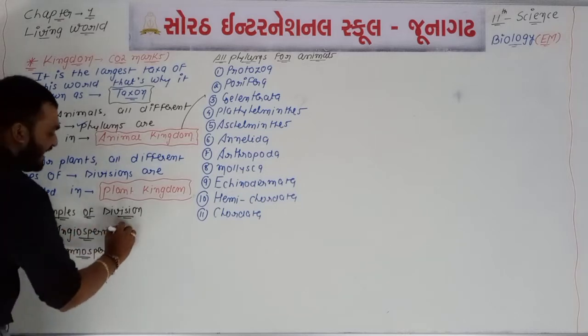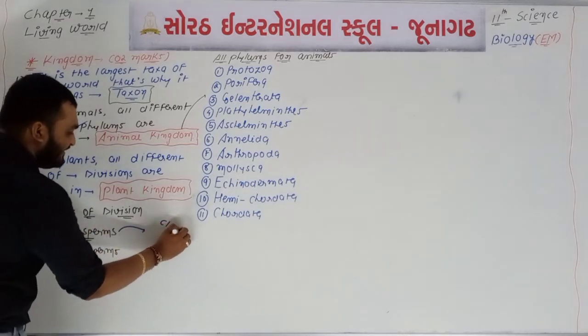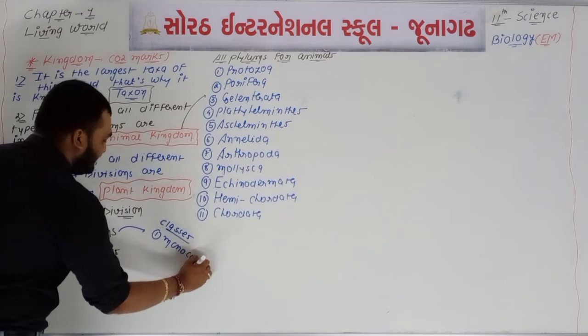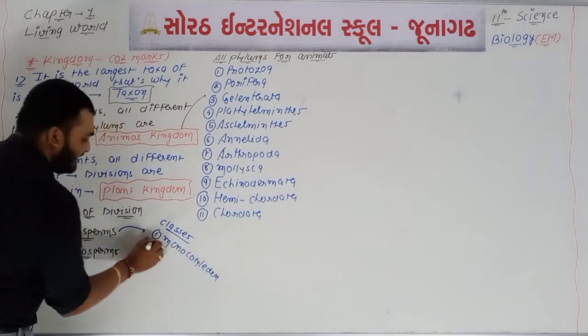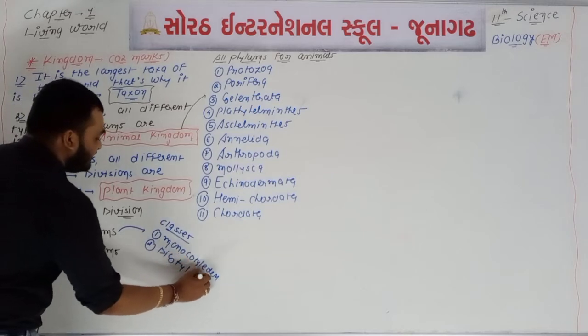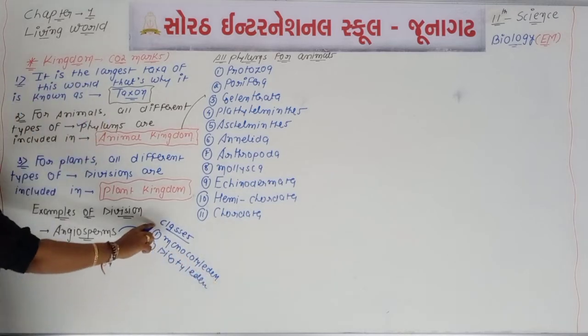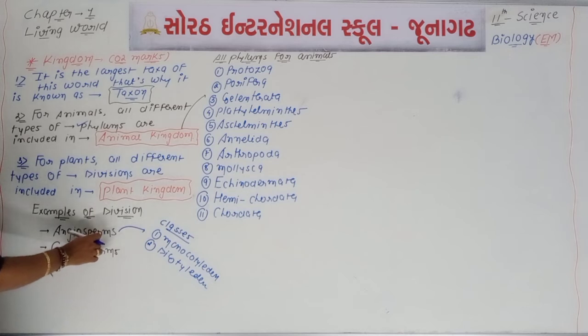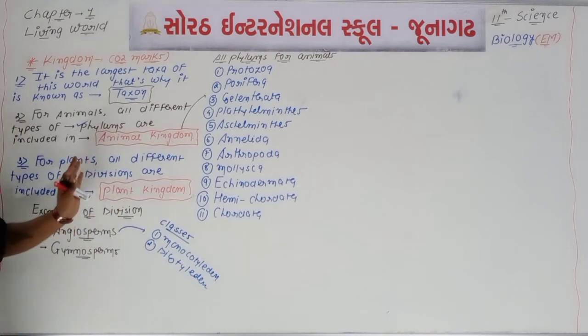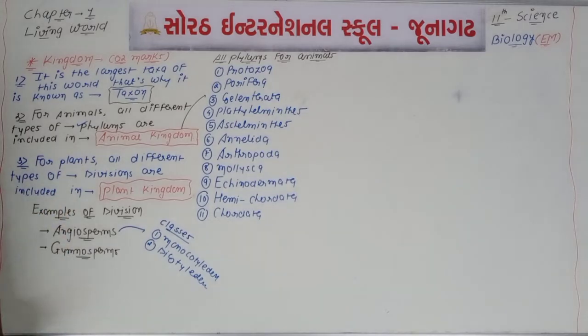And remember, angiosperms have different classes, like the monocot or monocotyledon, and the second one, dicot or dicotyledon. Both are one type of taxa, and both classes are included in one division, and these divisions are also one type of taxa, and both divisions are included in a kingdom which is known as the plant kingdom. So the first 3 points are completed for the kingdom.